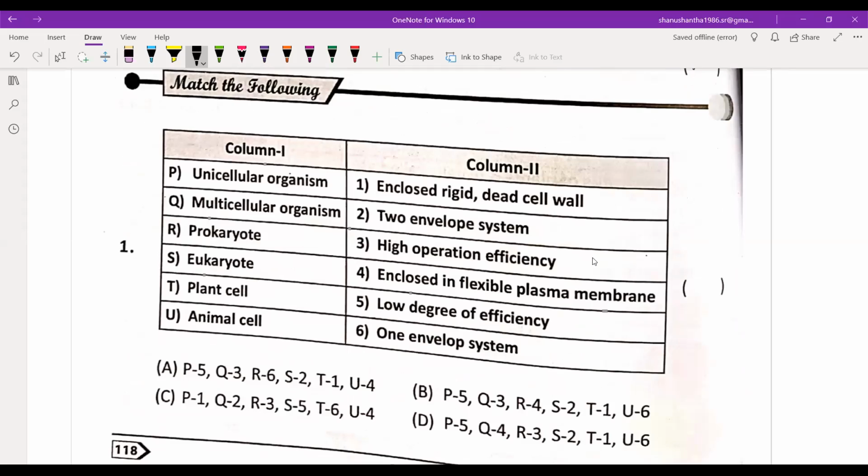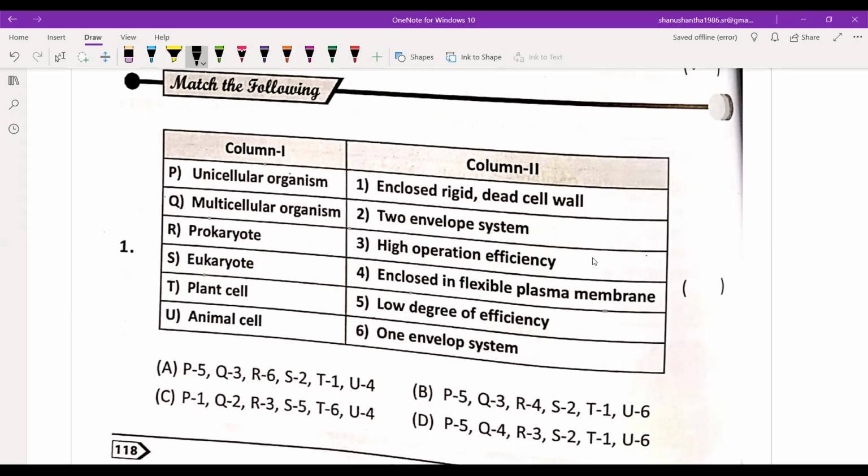Unicellular organisms, one envelope system. Multicellular. What is low degree of efficiency?